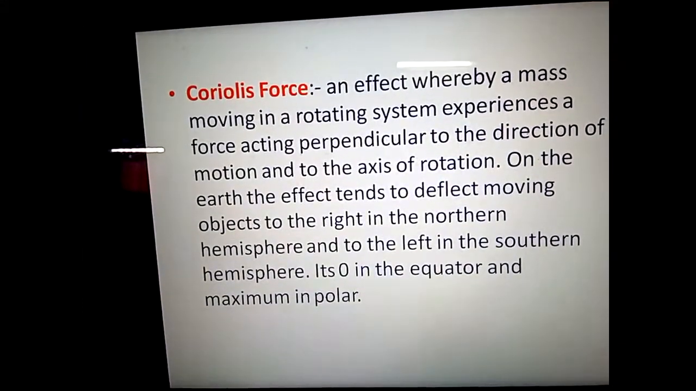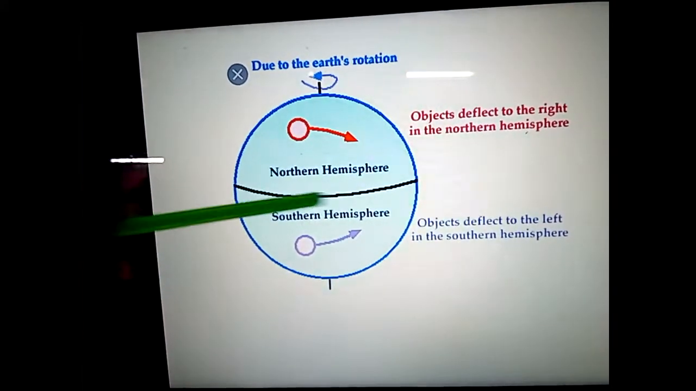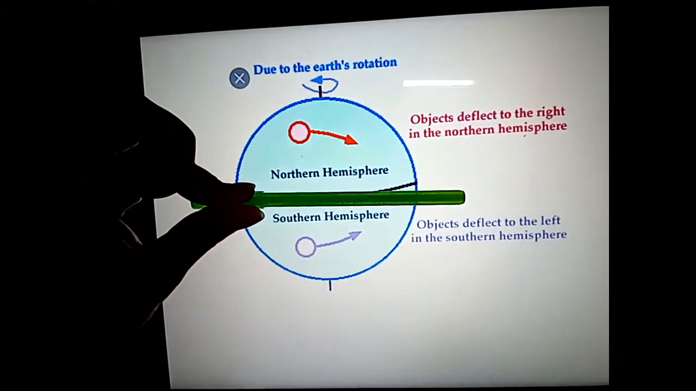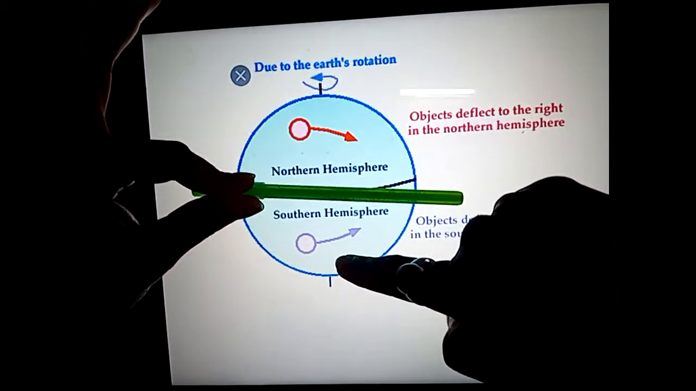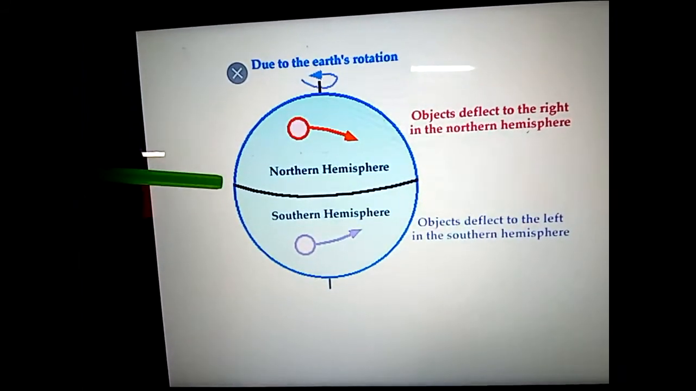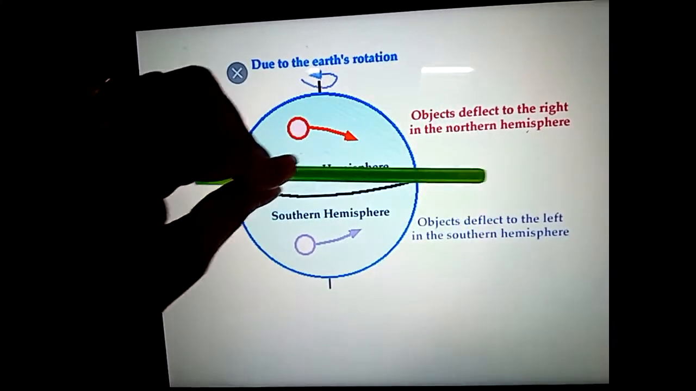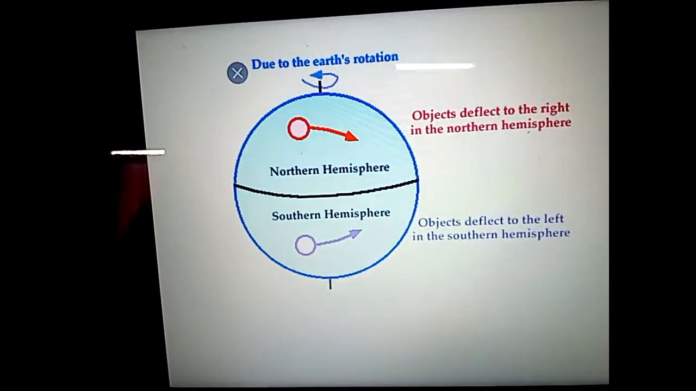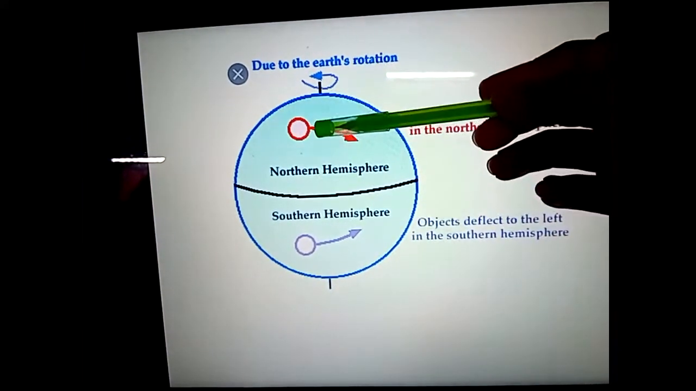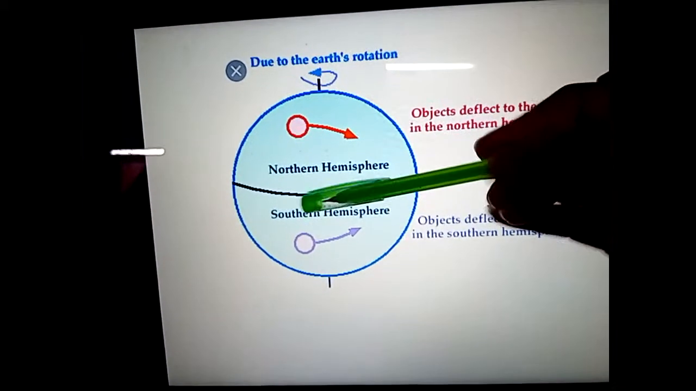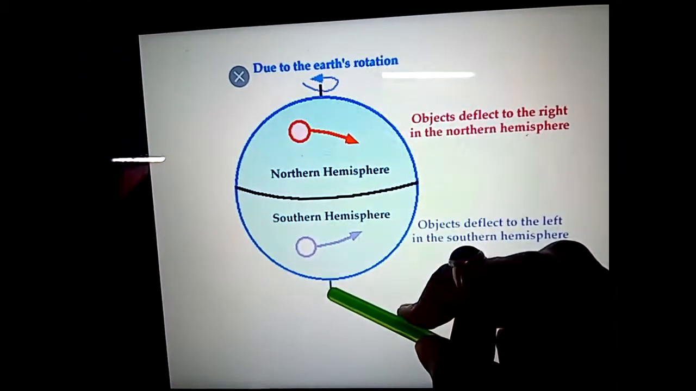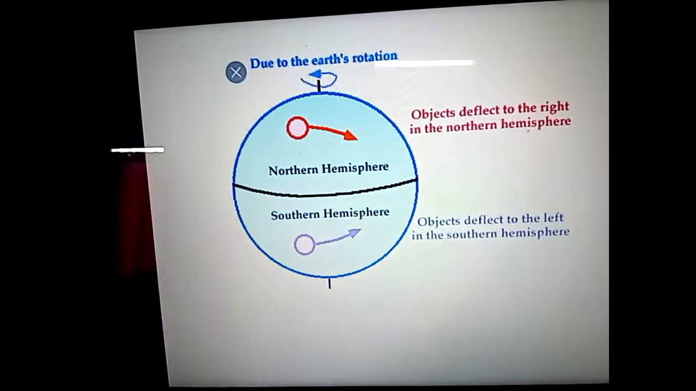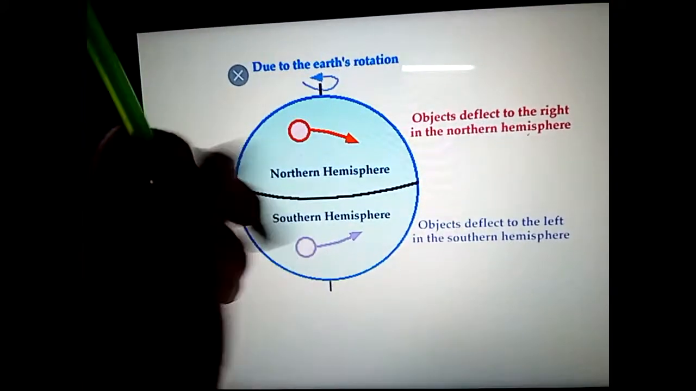So as you can see, this is the equator, and it divides the northern hemisphere and the southern hemisphere, right? We know Coriolis force is zero at the equator. Now from the equator we are moving towards the northern polar side, and from the equator towards the southern polar side. Now suppose this is a straight line.